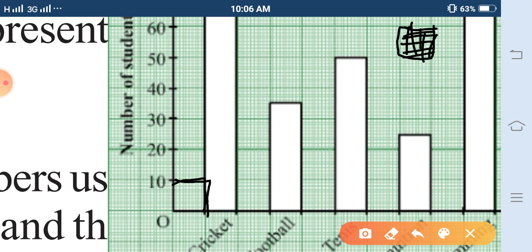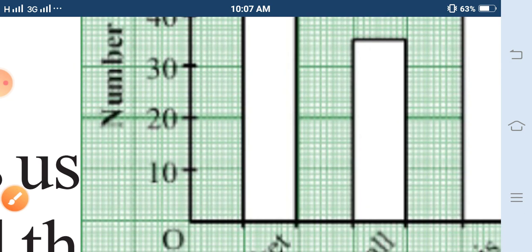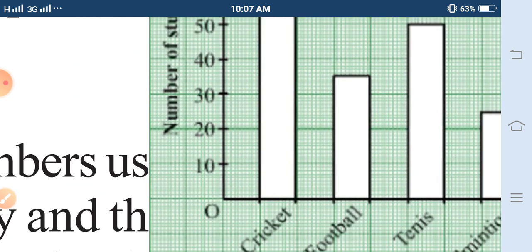The value which you assign to the single big box, the same will be repeated for the other boxes also. For example, here I have taken the scale of 10 units. I have given the value of 10 to one box. So by the difference of 10, the other boxes will also gain values: 0 to 10, 10 to 20, 20 to 30, 30 to 40, 40 to 50, and so on.